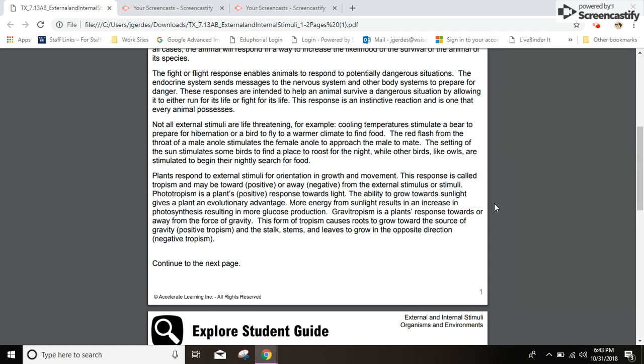Gravitropism is a plant's response towards or away from the force of gravity. This form of tropism causes roots to grow inward, toward the source of gravity, positive tropism, and the stalk, stems, and leaves grow in the opposite direction, negative tropism.